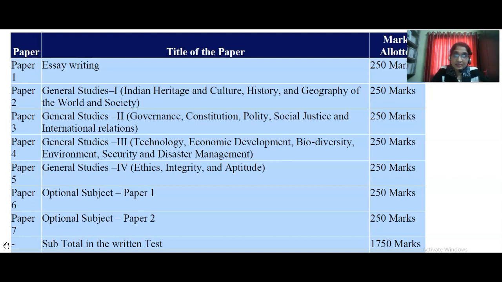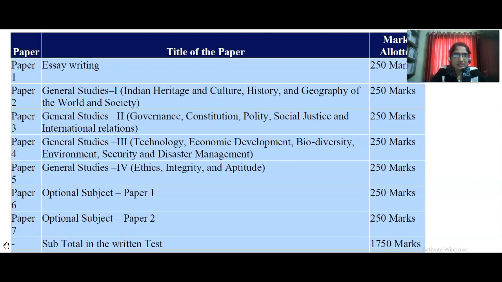Paper 3, general studies 2: governance, constitution, polity, social justice and international relations, also 250 marks. Paper 4 also 250: general studies 3, technology, economic development, biodiversity, environment, security and disaster management. Paper 5, general studies 4: ethics, integrity and aptitude, 250 marks.